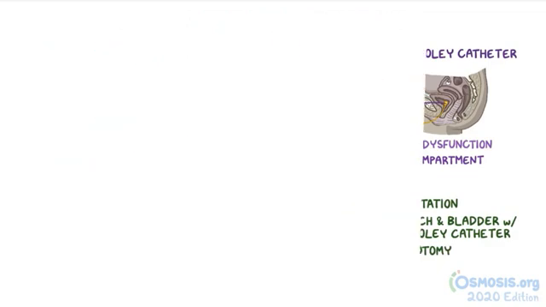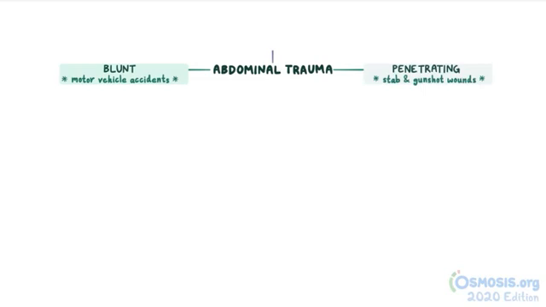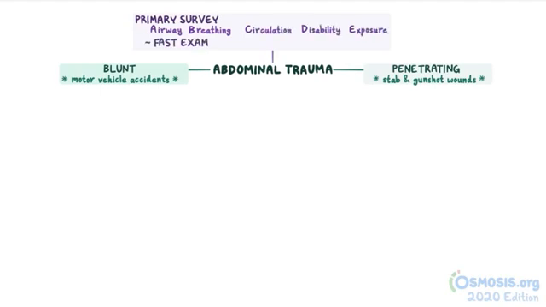Alright, as a quick recap. Abdominal trauma can be blunt, like from motor vehicle accidents, or penetrating, from stabs and gunshot wounds. Initial evaluation starts with the primary survey, or the ABCDEs: airway, breathing, circulation, disability, and exposure. The FAST exam is now part of the primary survey, and is aimed at identifying free fluid in the peritoneum.